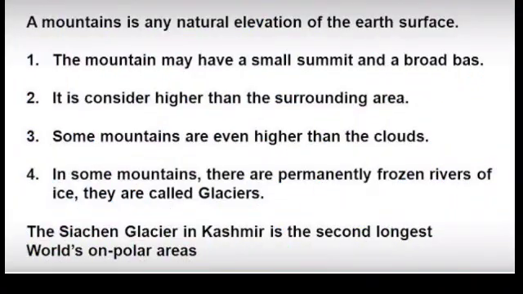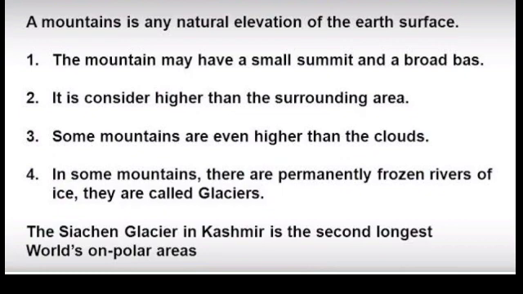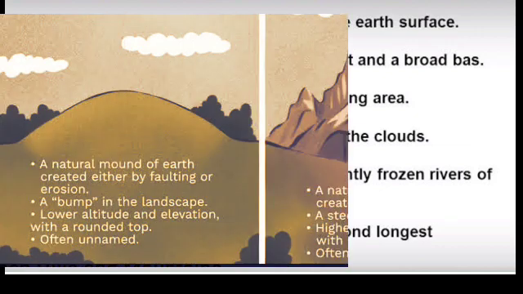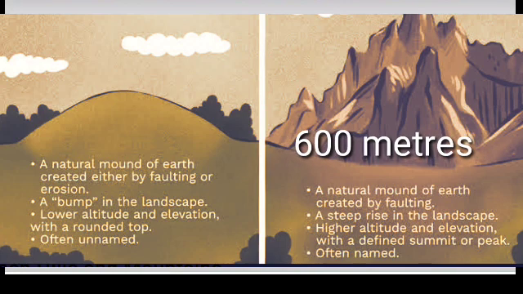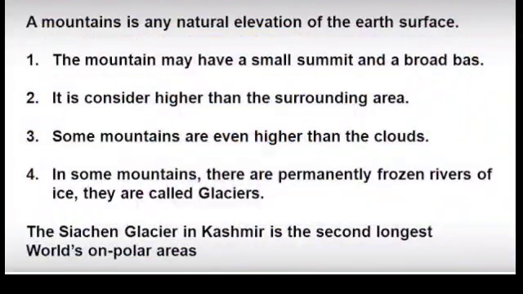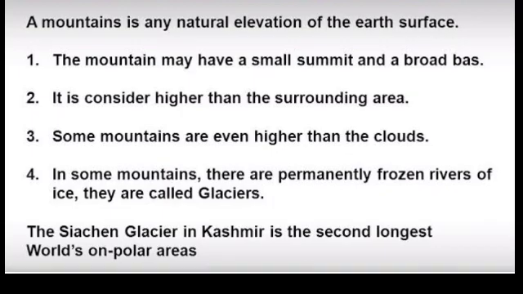A mountain is any natural elevation on the surface of the earth. Mountains may have small summits or broad bases. So, what is the difference between a hill and a mountain? We can say that an elevation of more than 600 meters is termed a mountain. Below 600 meters, it may be termed a hill. In our locality, we can see lots of hills, but the number of mountains is comparatively lesser than hills.